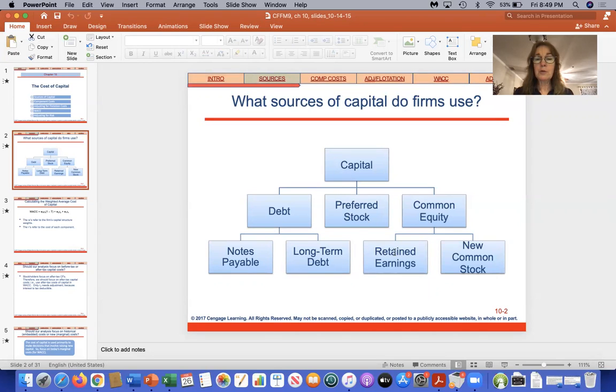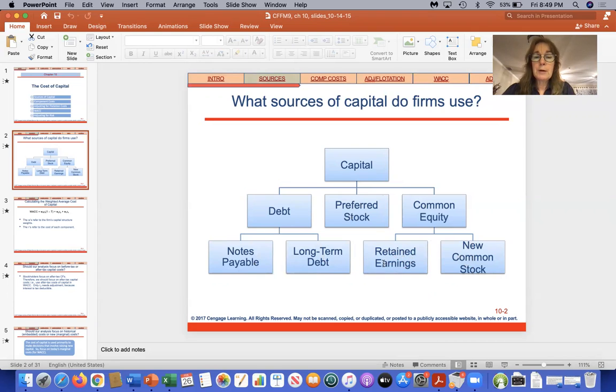Now you'll notice here that this is bonds right here. This is preferred stock. This is common equity, including issuing new common stock. That's one way for a company to obtain capital, by issuing new common stock. Another way is they can use their retained earnings.